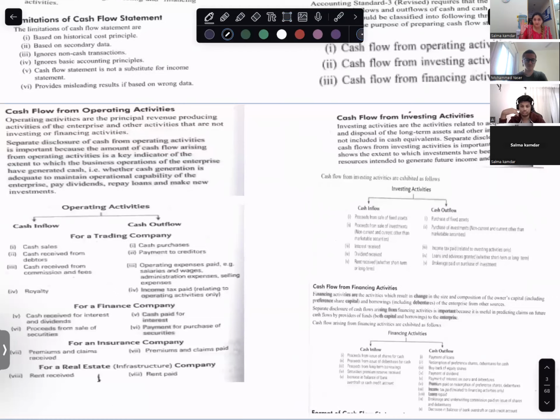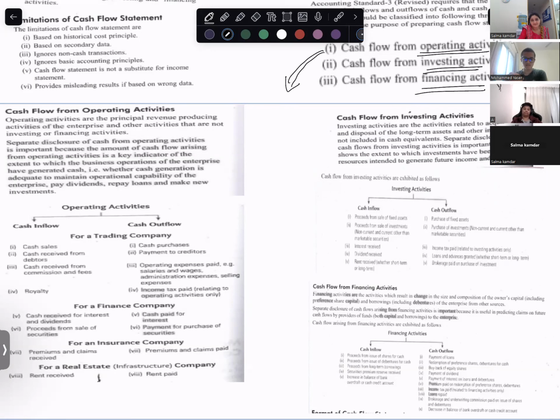So we have cash flow from three activities. What are the three activities that we take into consideration while doing cash flow? Operating, investing, financing. Can you tell me what comes under cash flow from operating activities?